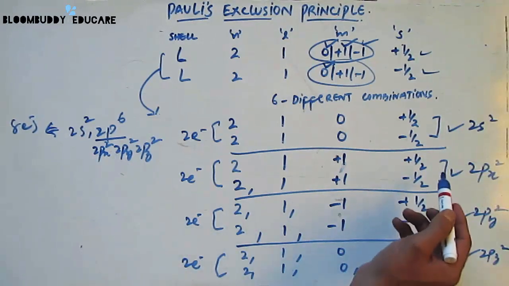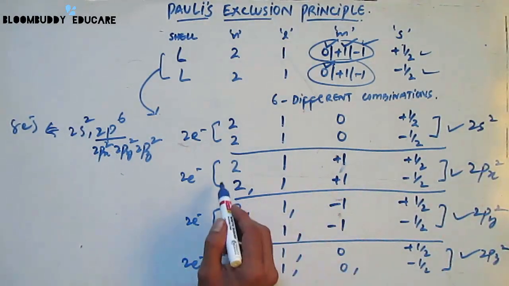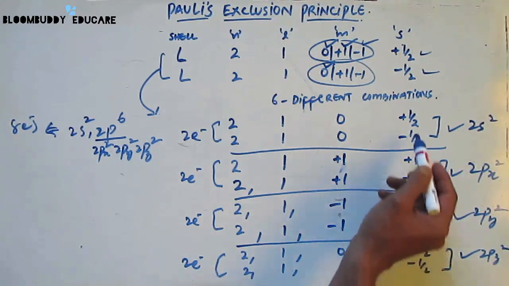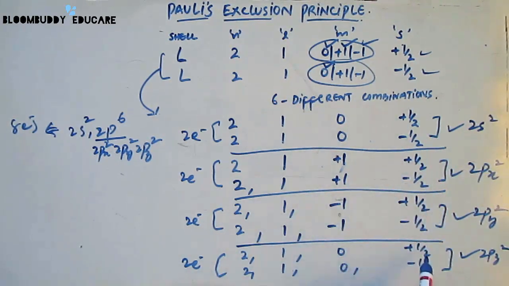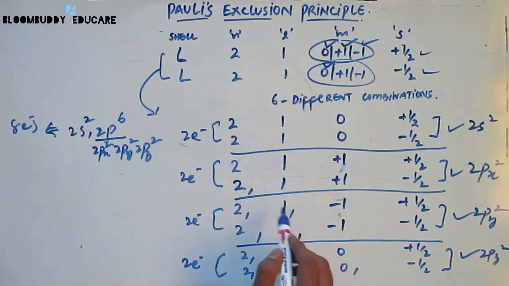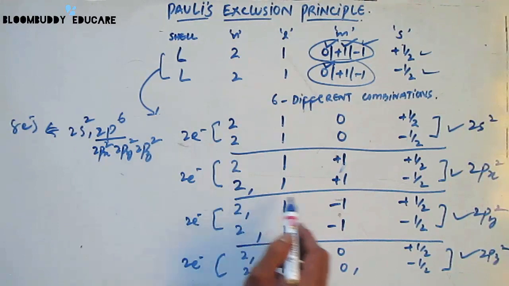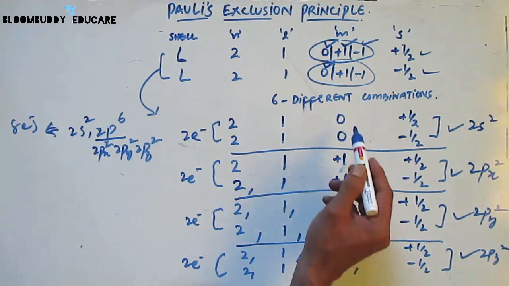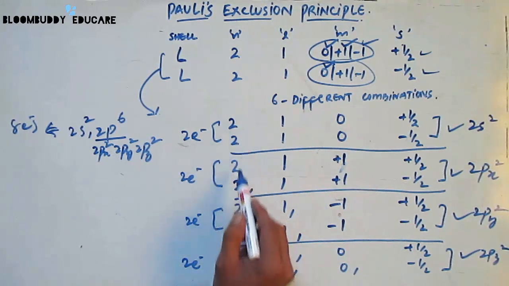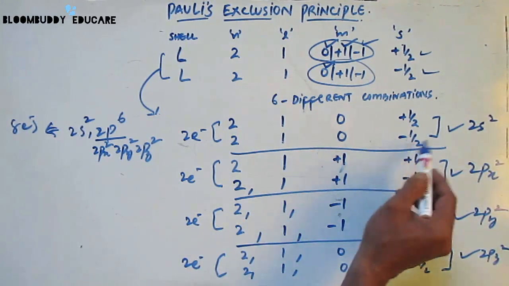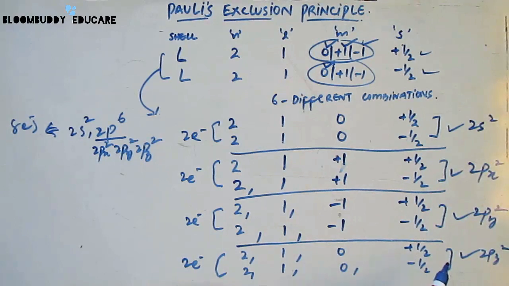However, you can see that in each of the subshells or suborbitals of the p orbital, the electrons in each case have different spins and the 4 quantum numbers are different. Even if you have 3 quantum numbers the same, as you can see, all the 3 quantum numbers are the same in each set. However, the 4th quantum number is always going to be different.